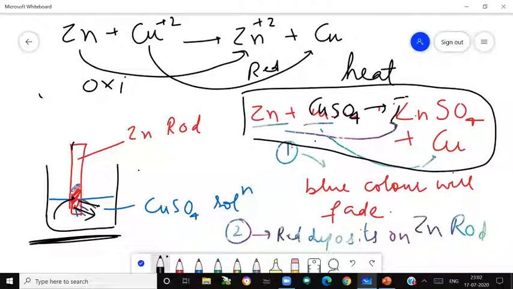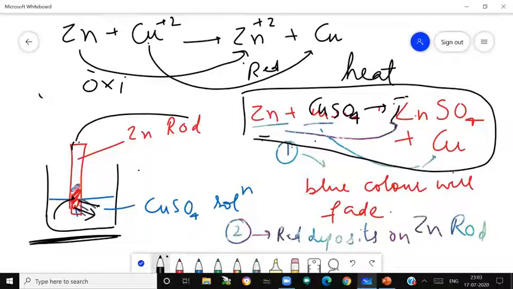Why? Because electrical energy means we have to create a flow of electrons, and in direct redox reactions there are very small distances over which the electron can move. So we will do some arrangement so that electrons which are being lost by zinc and which are to be gained by copper travel some distance. We will arrange that reduction and oxidation take place in different vessels, so that the chemical energy produced during the reaction will get converted to electrical.